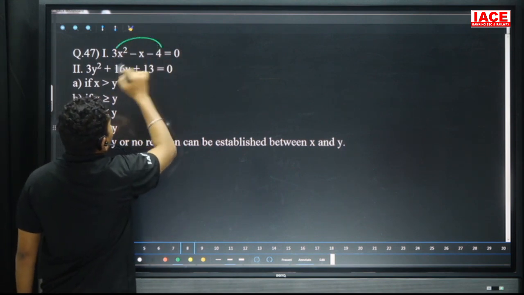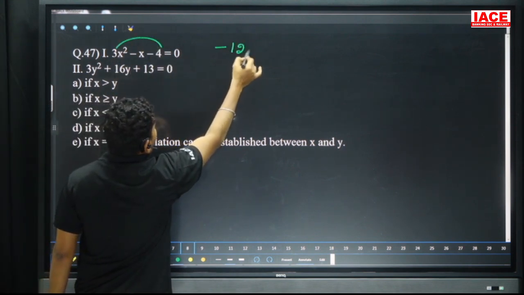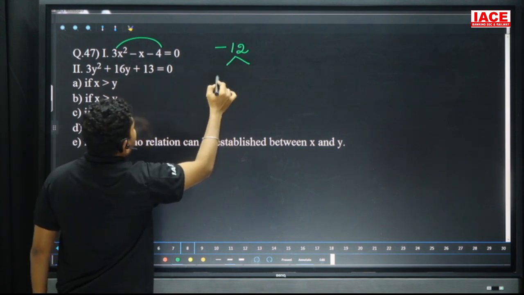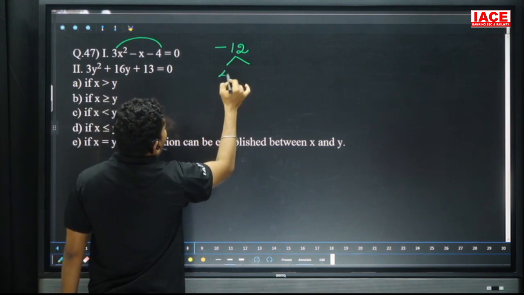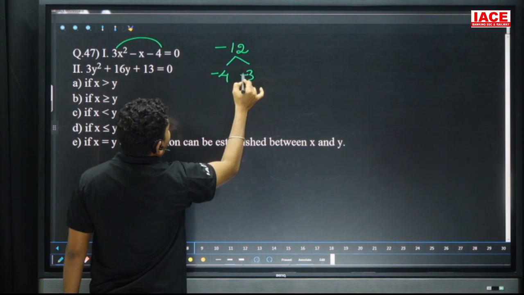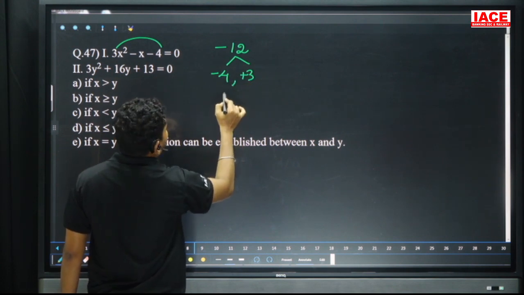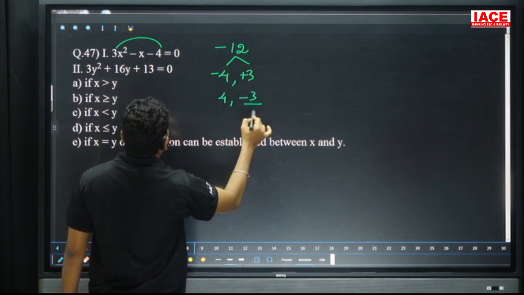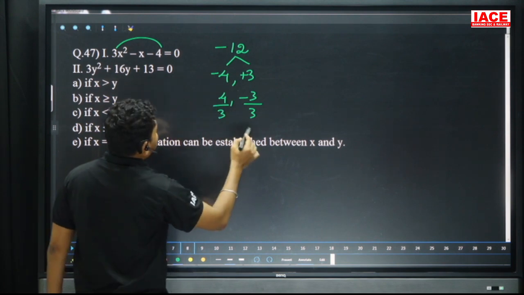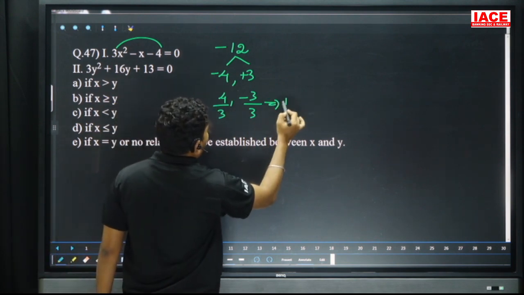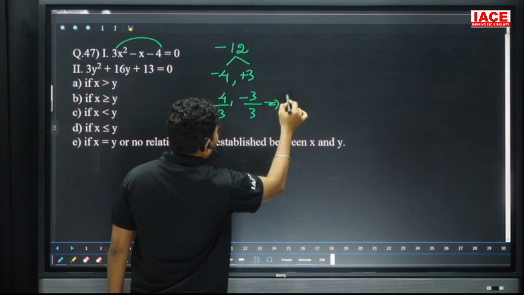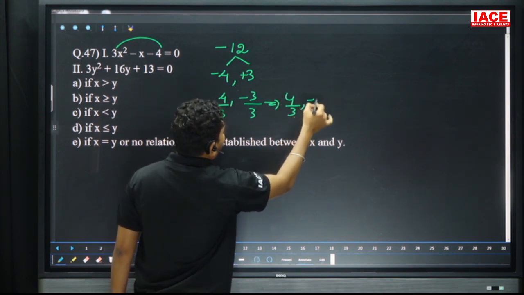Next, 3x square minus x minus 4 is equal to 0. Here 3 4s are 12, minus 12, you can separate into 3 comma 4. Here 4 and 3, minus 4 plus 3, but the final factors are 4 comma minus 3 and divide with 3. So the final factors are 4 by 3 comma minus 1.